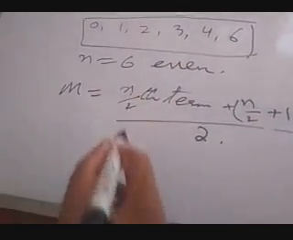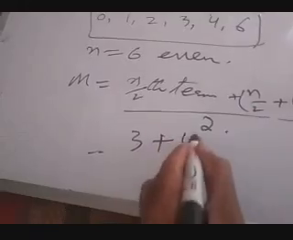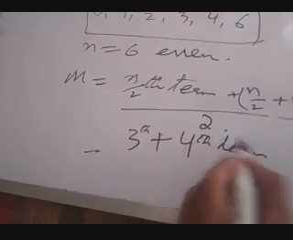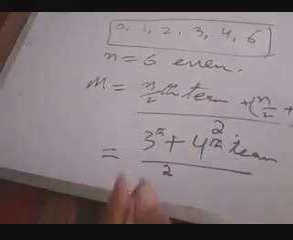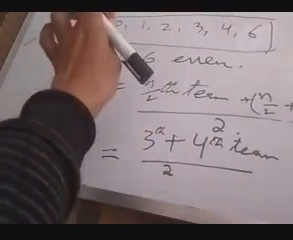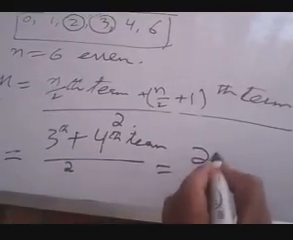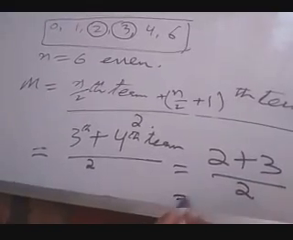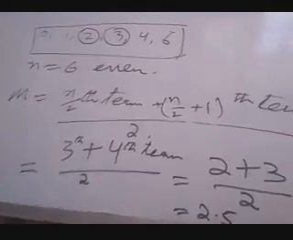Here n is 6, 6 by 2 is 3, and 3 plus 1 is 4. So you have to take the third term plus the fourth term, divided by 2, the average of the third and fourth terms. The third term is 2 and the fourth term is 3. So (3 plus 2) is 5, 5 by 2 is 2.5. So the median is 2.5.